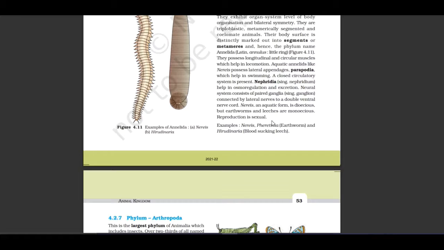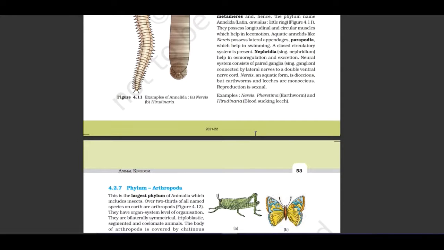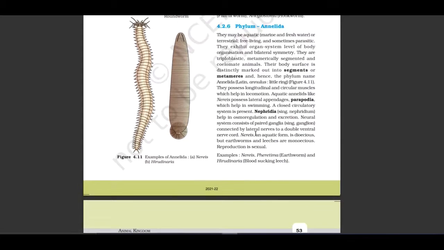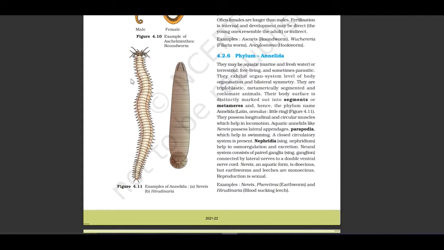Reproduction is sexual. Here you have to remember this: Nereis is dioecious while earthworm and leeches are monoecious. Reproduction is sexual. Let us see the examples of Annelida. Nereis, Pheretima, earthworm, and Hirudinaria, blood-sucking leech. Example, Nereis. And this is Hirudinaria.